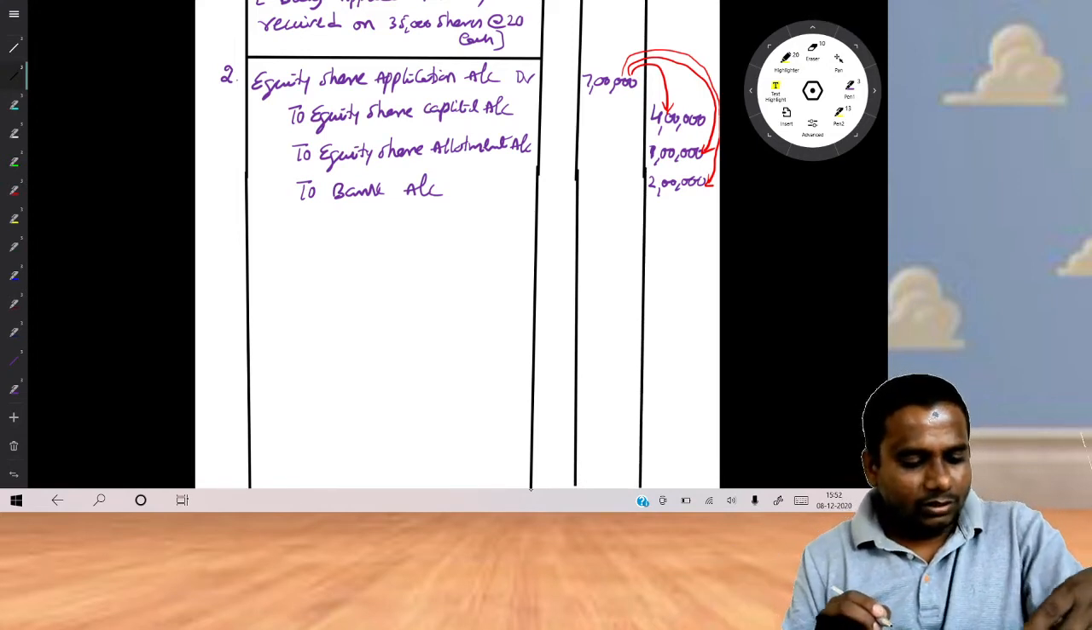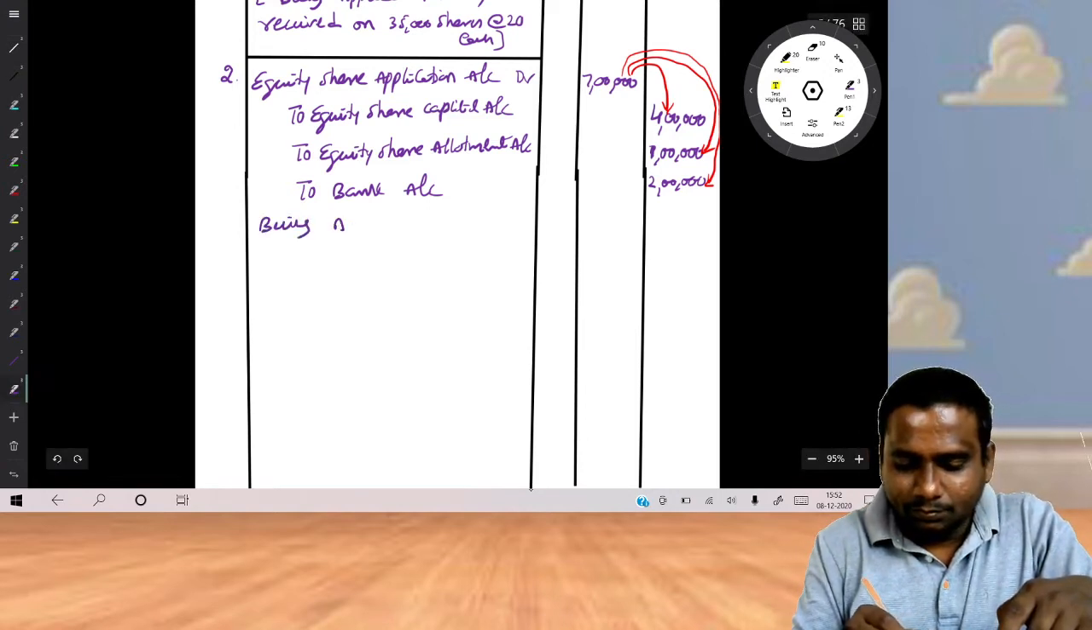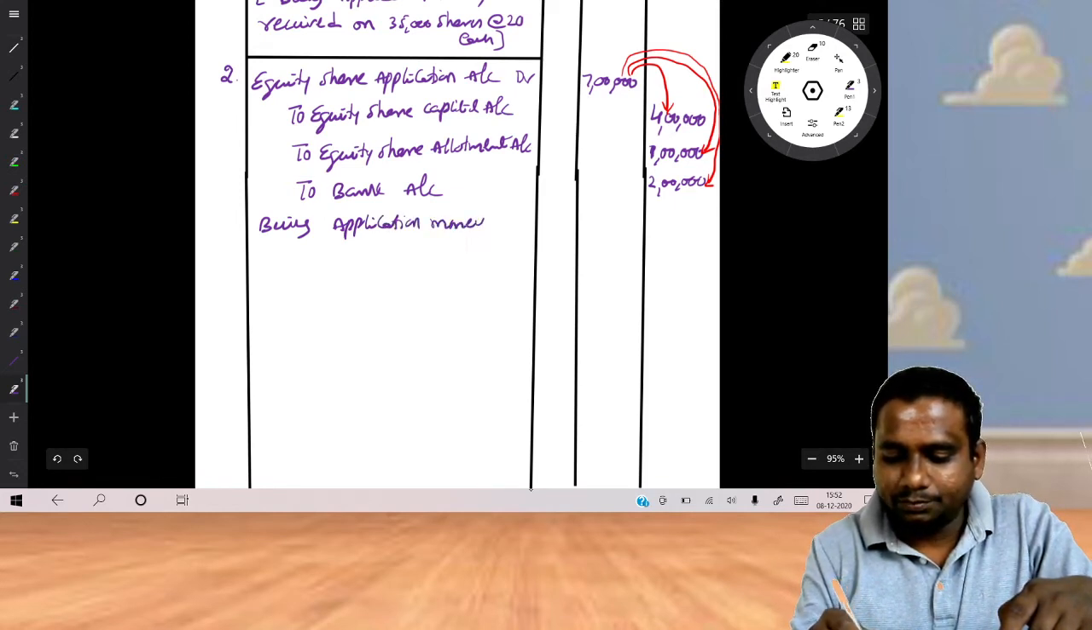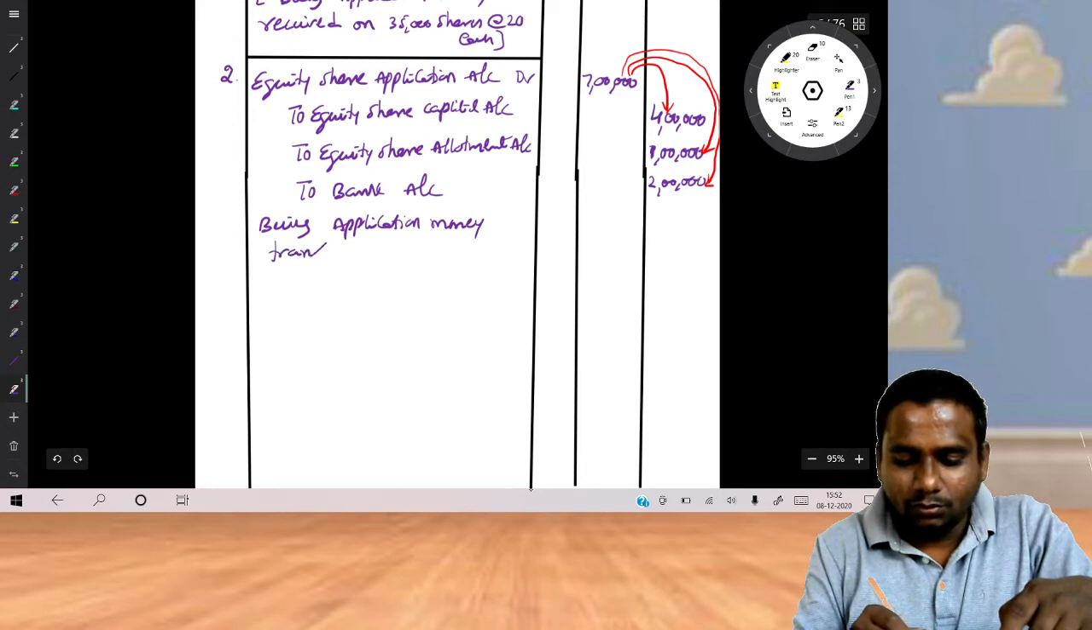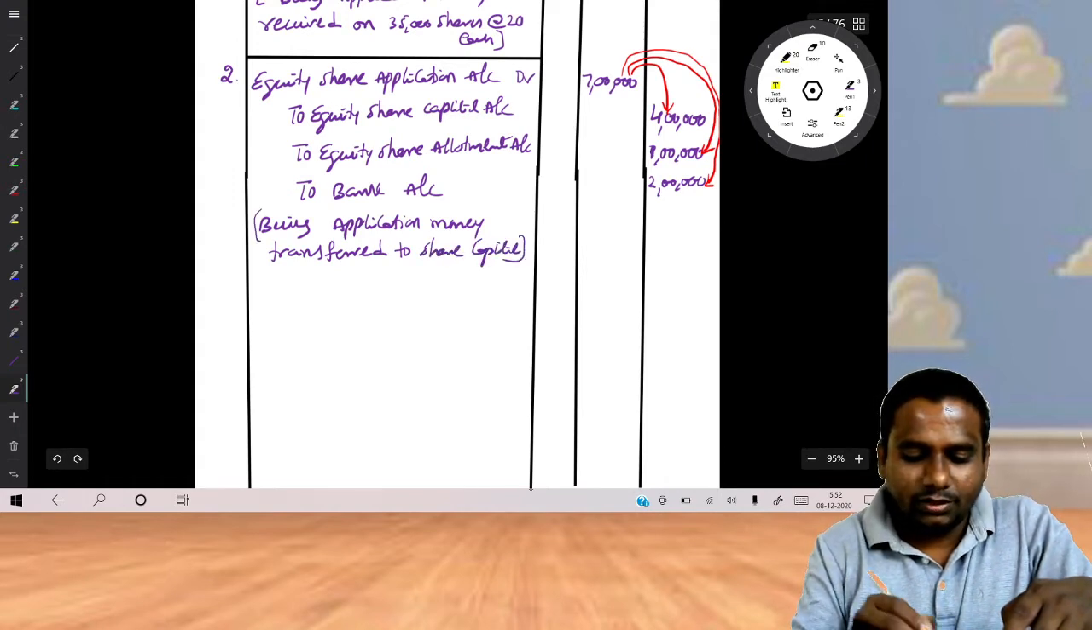Bank account credit. What's the narration we will write? Being application money transferred to share capital account. Share capital. That's it.